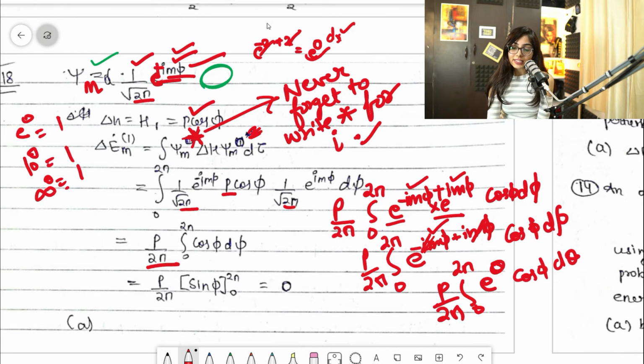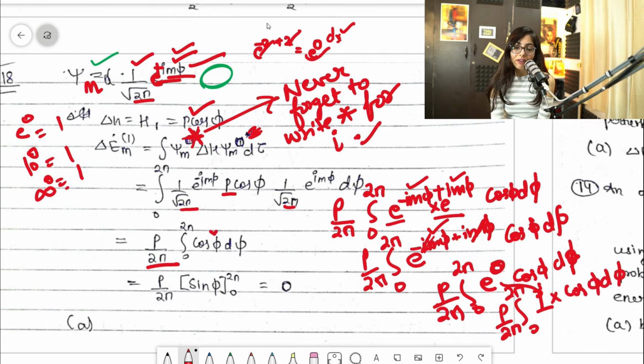So this e raised to power 0 would be 1, and you will write 0 to 2 pi like this, p by 2 pi, 0 to 2 pi, and this would be 1, e raised to power 0 is 1, into cos phi into d phi. So that's what I have written over here. You can see I have directly written.